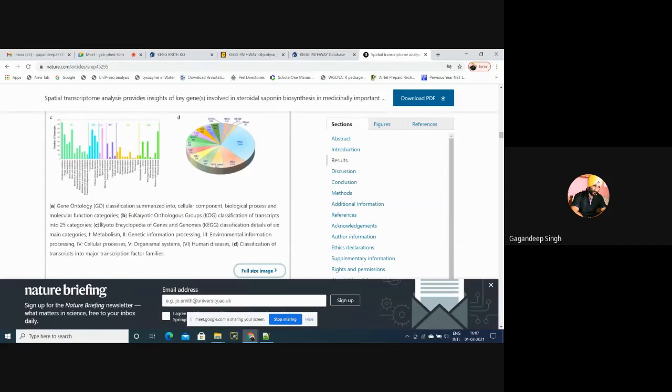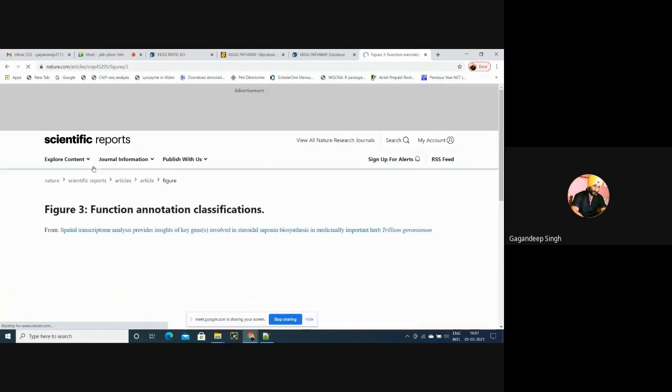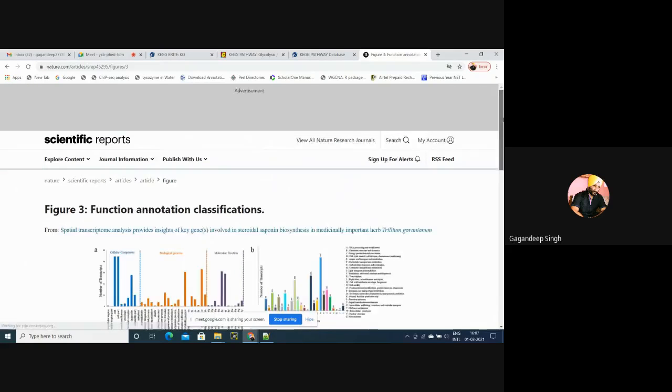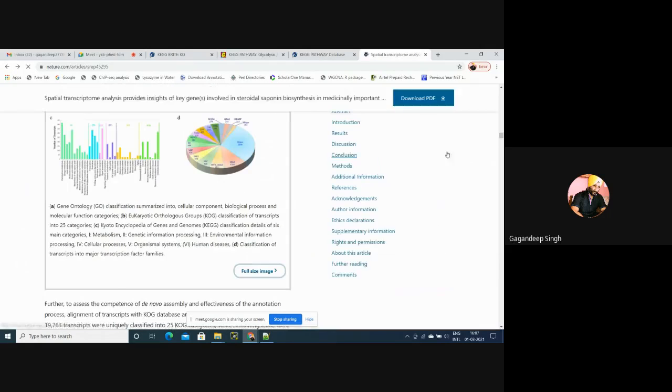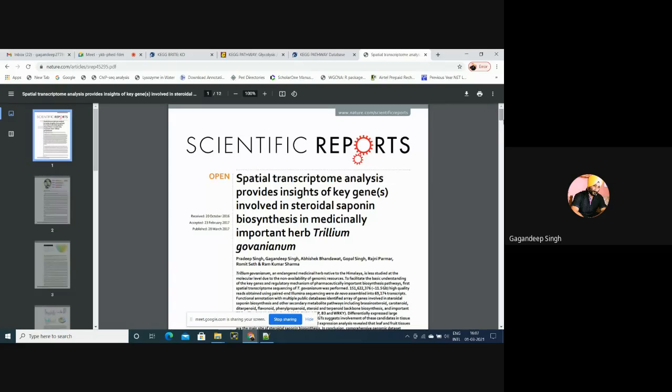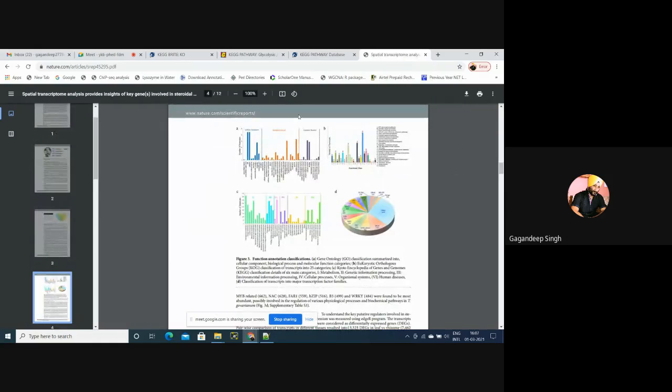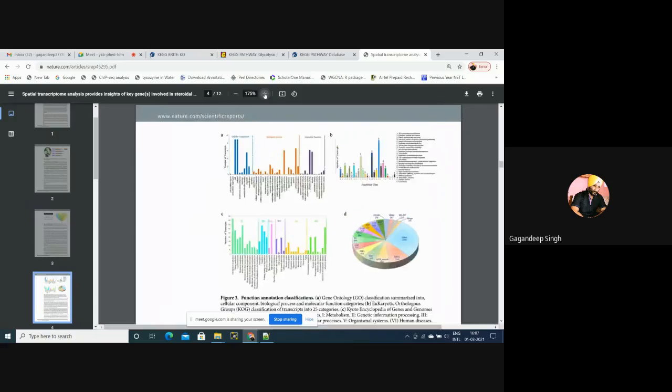Now see here, this is the third diagram basically, where what I have done, I have divided into one category, second category, third, fourth, fifth and sixth category. I think, is this visible for you? I'll download a PDF. Now I'll zoom out this.